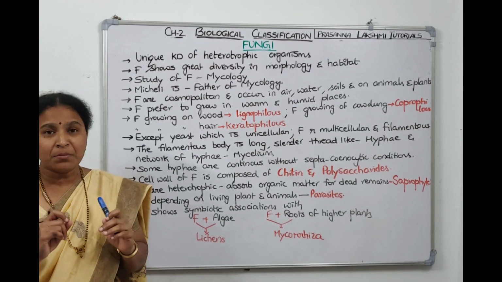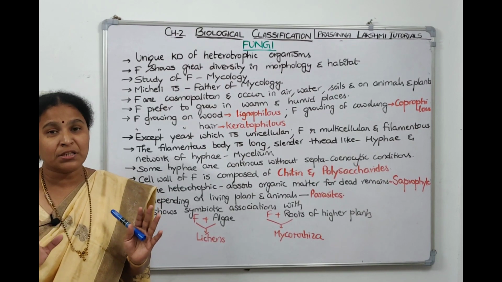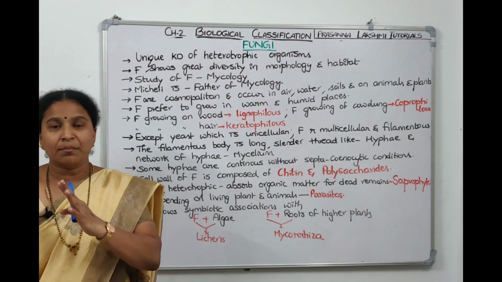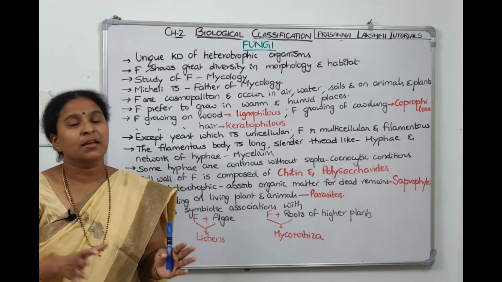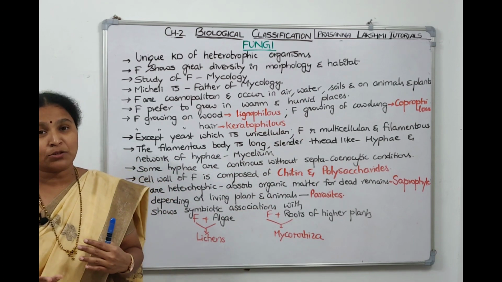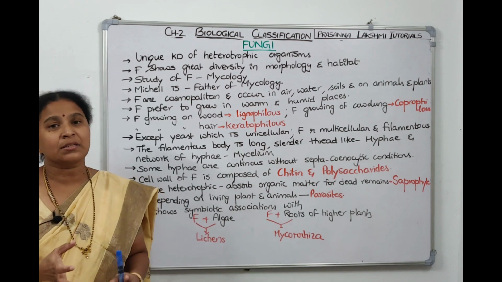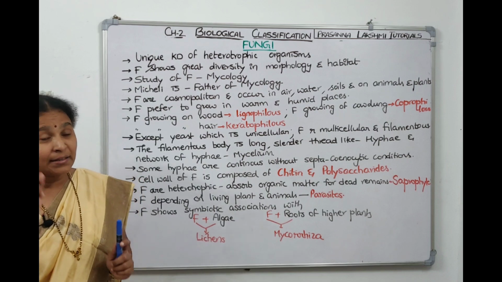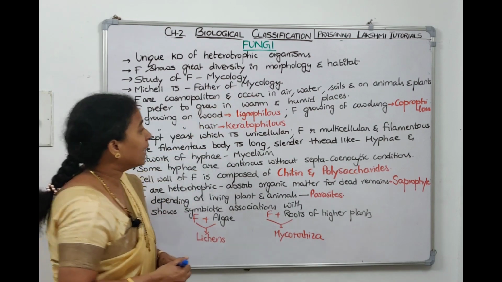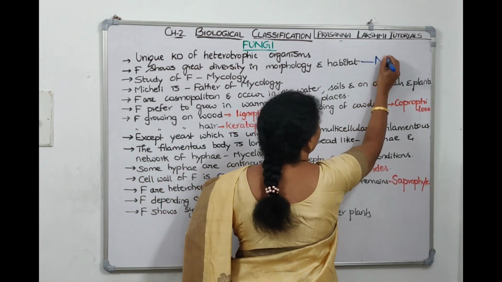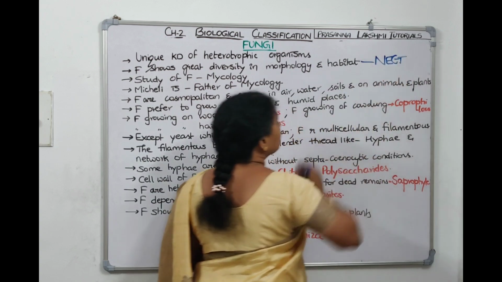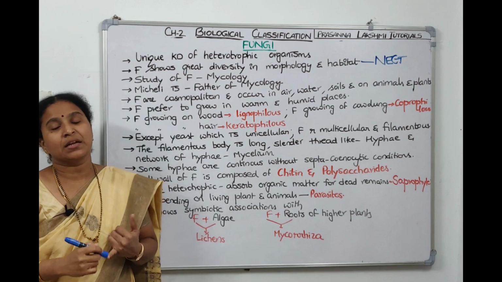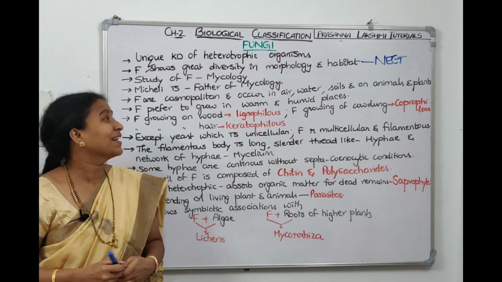And fungi are very much diversified. They show diversity in their morphology and their habitat. One type of fungal morphology is different from the other fungi, and they are diverse in their habitats also. Some are terrestrial, some are aquatic, some grow on cow dung, some grow on lignin, some grow on hair. This point came in the NEET examination: which kingdom has the most diversity in habitat and morphology? It's the fungal kingdom only.